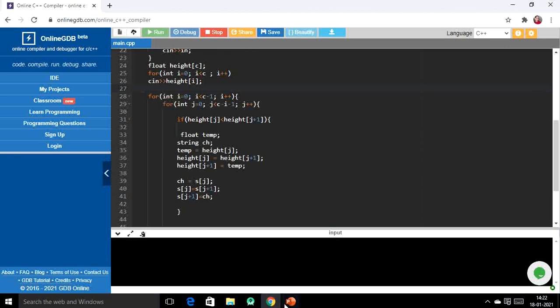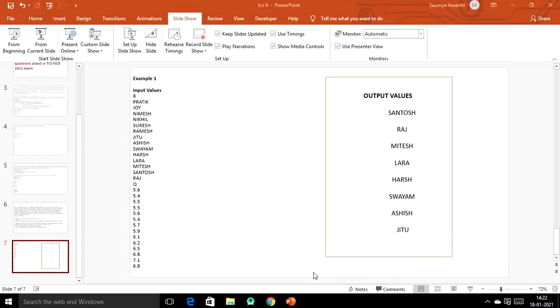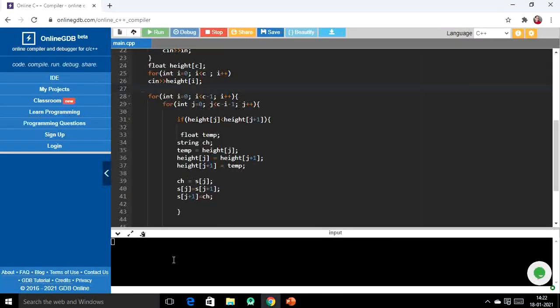Okay, so let's give the elements now. Yes, so let's take 6, right, and then next we have to give the names.